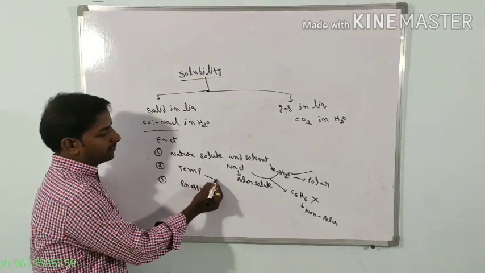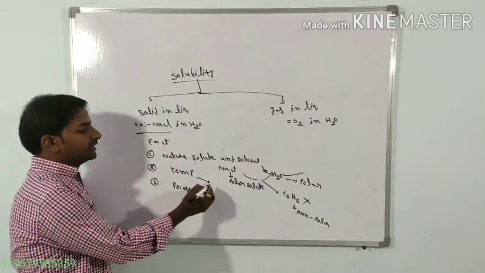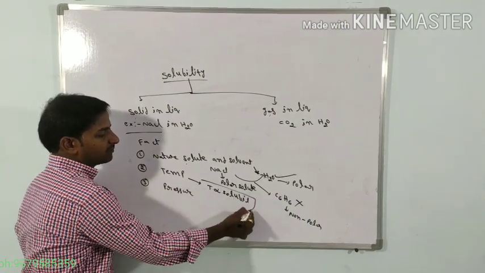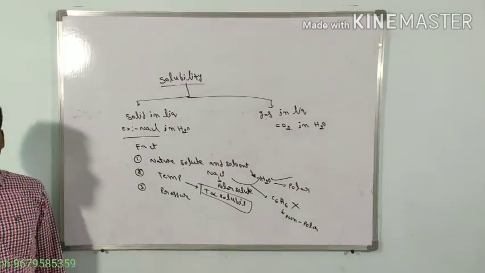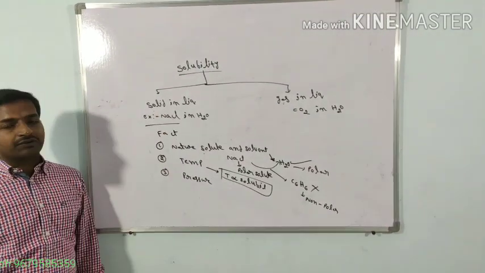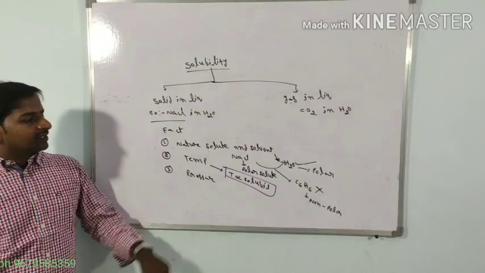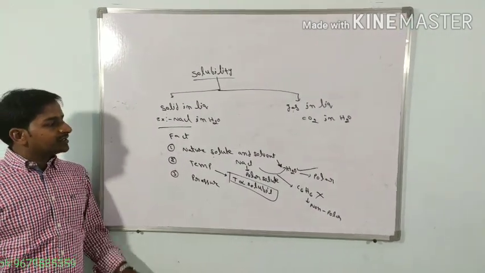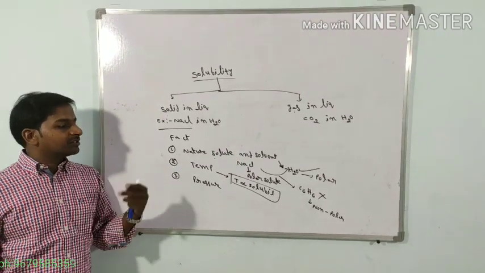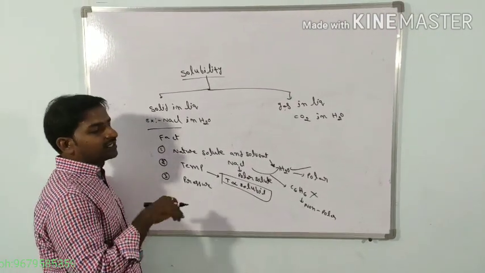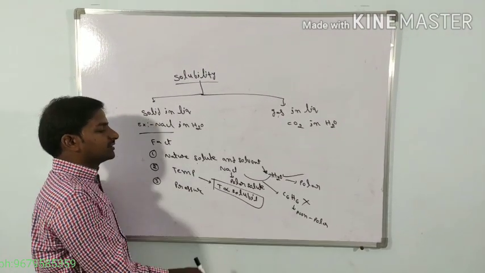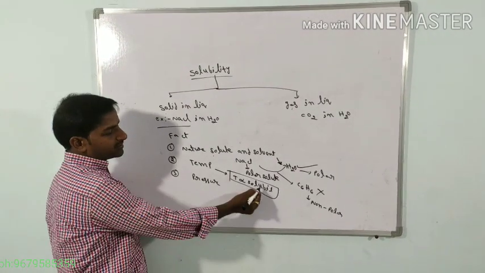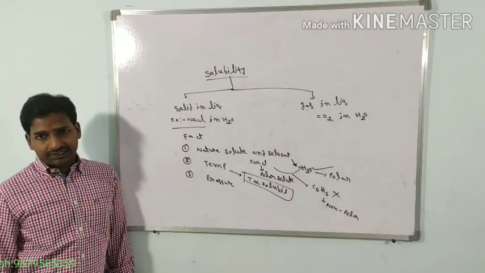The second factor is the temperature. Generally, temperature is directly proportional to the solubility of solid in liquid systems. Depending on the solute, sometimes it changes, but for the majority of solutes, the majority of salts, solubility is directly proportional to temperature. That means when the temperature increases, solubility increases.